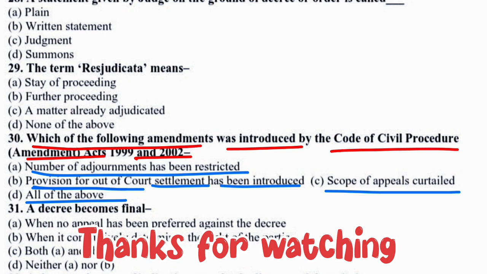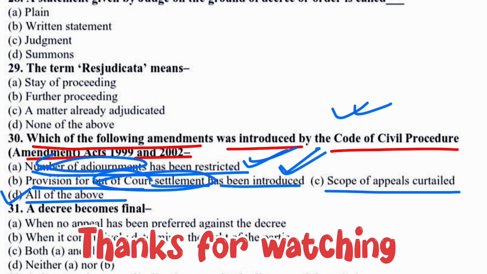In this case, the correct option would be option D. The number of adjournments being restricted was introduced by this amendment act. Option B, provision for out of court settlement, has also been introduced under this amendment. And scope of appeals curtailed has also been introduced under this amendment. So option D would be the correct answer.